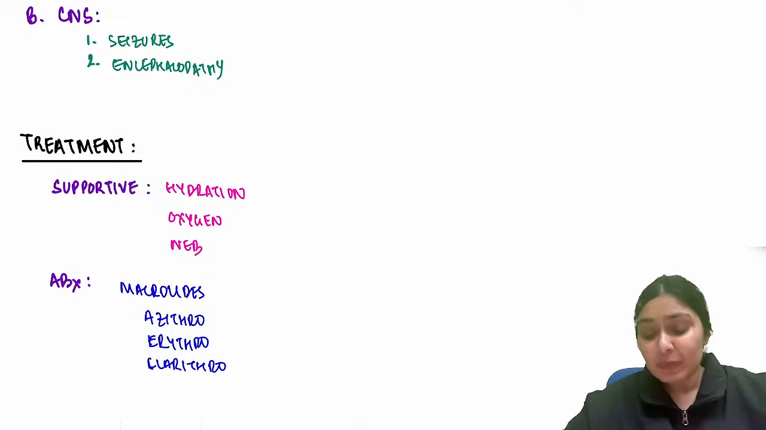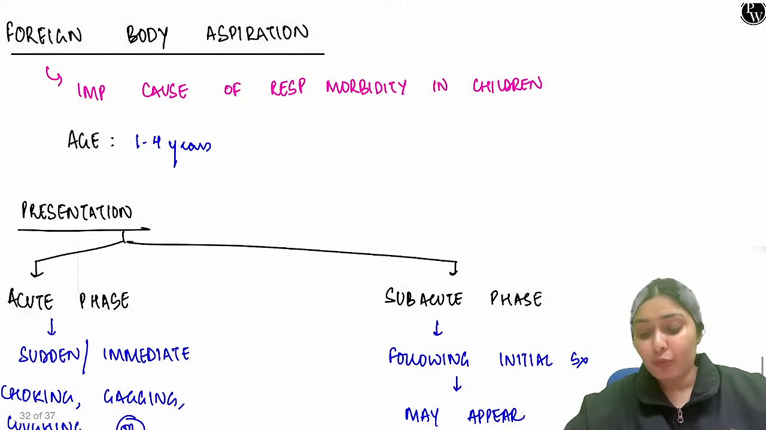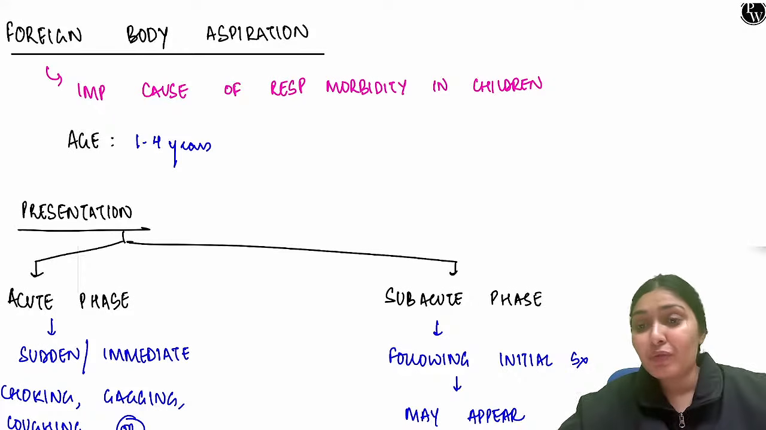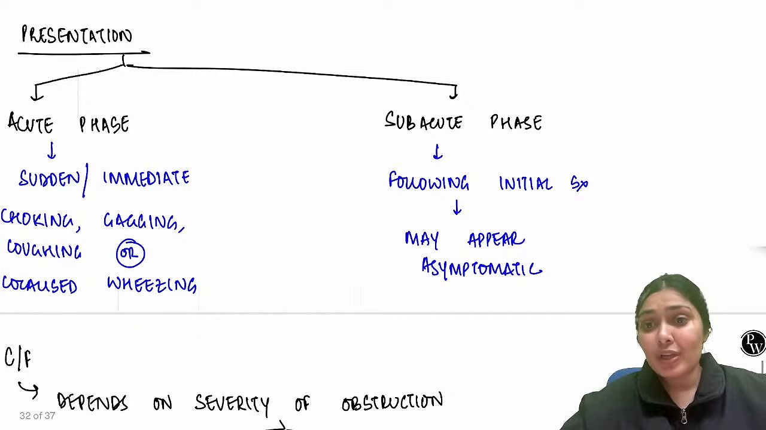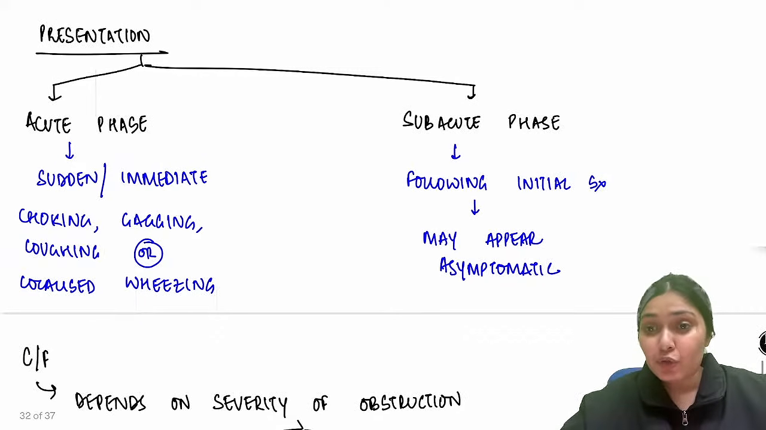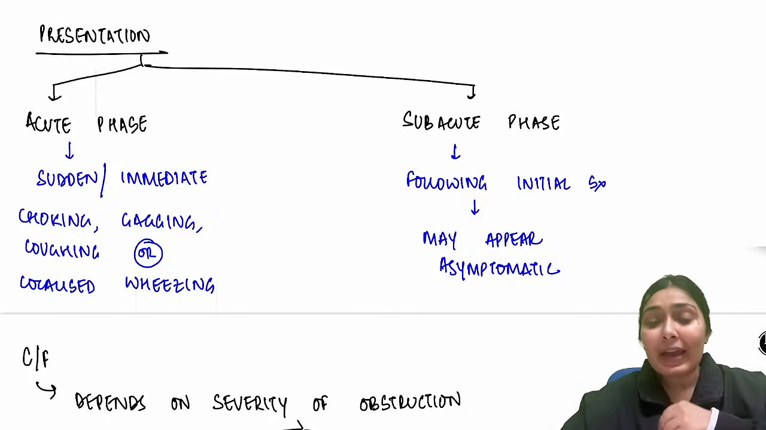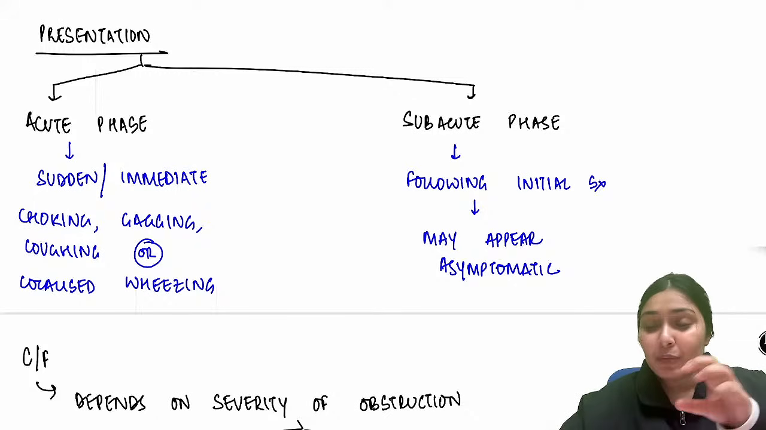Now let's wrap up the session with a small topic of foreign body aspiration. It is a very important cause of respiratory morbidity in children, and usually in the exploratory age group of 1 to 4 years, you see this foreign body aspiration. What is the presentation? Acutely, this child can present to you that suddenly the child has aspirated and there is choking. So there will be choking, gagging, and localized wheezing could be appreciated because of the blockage of that particular airway.